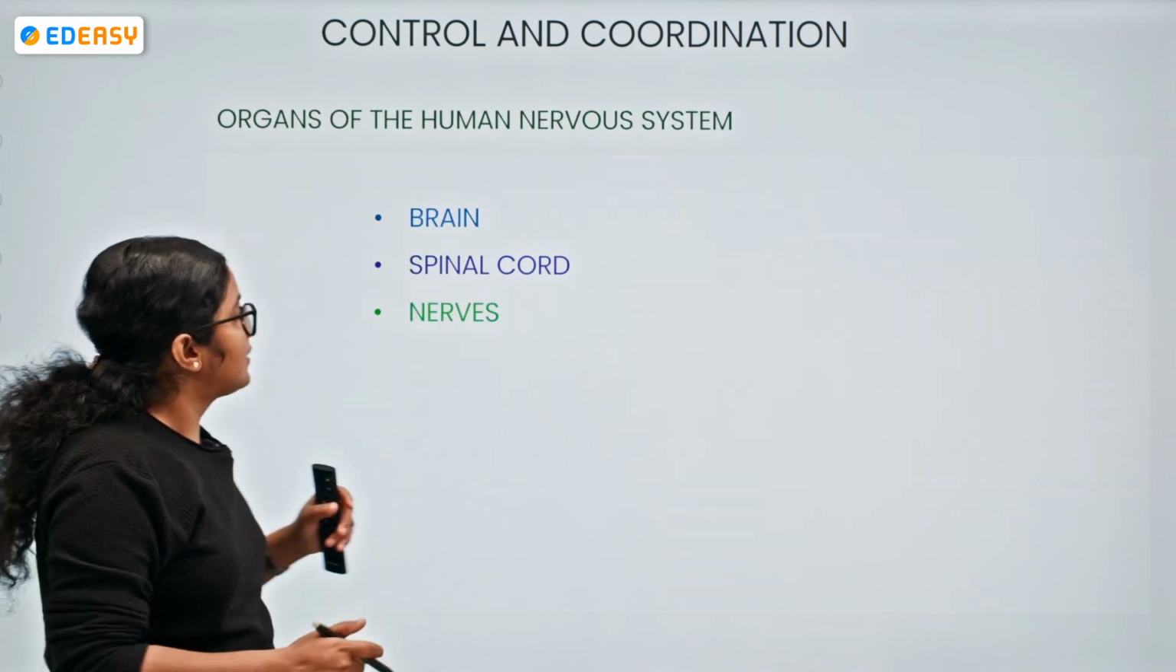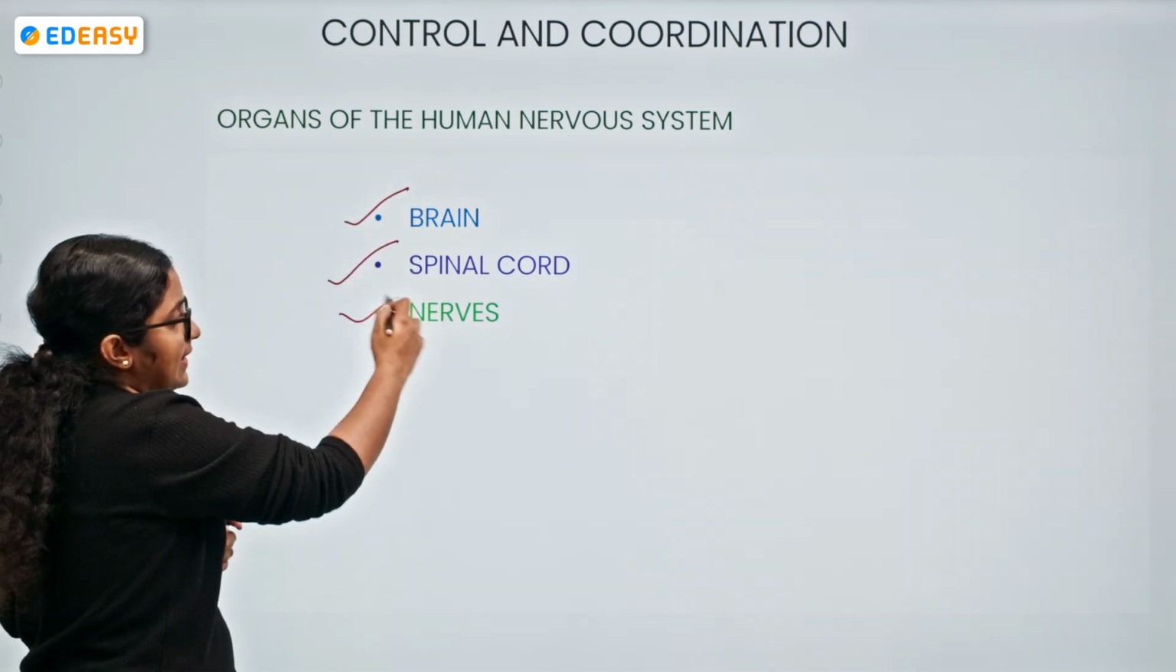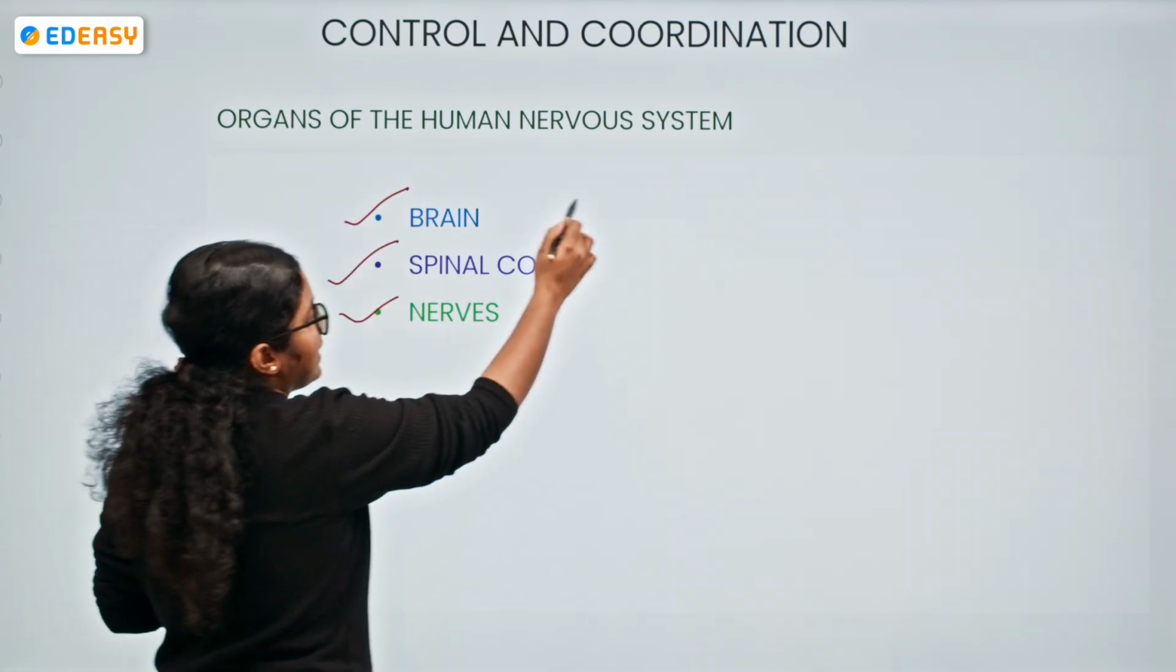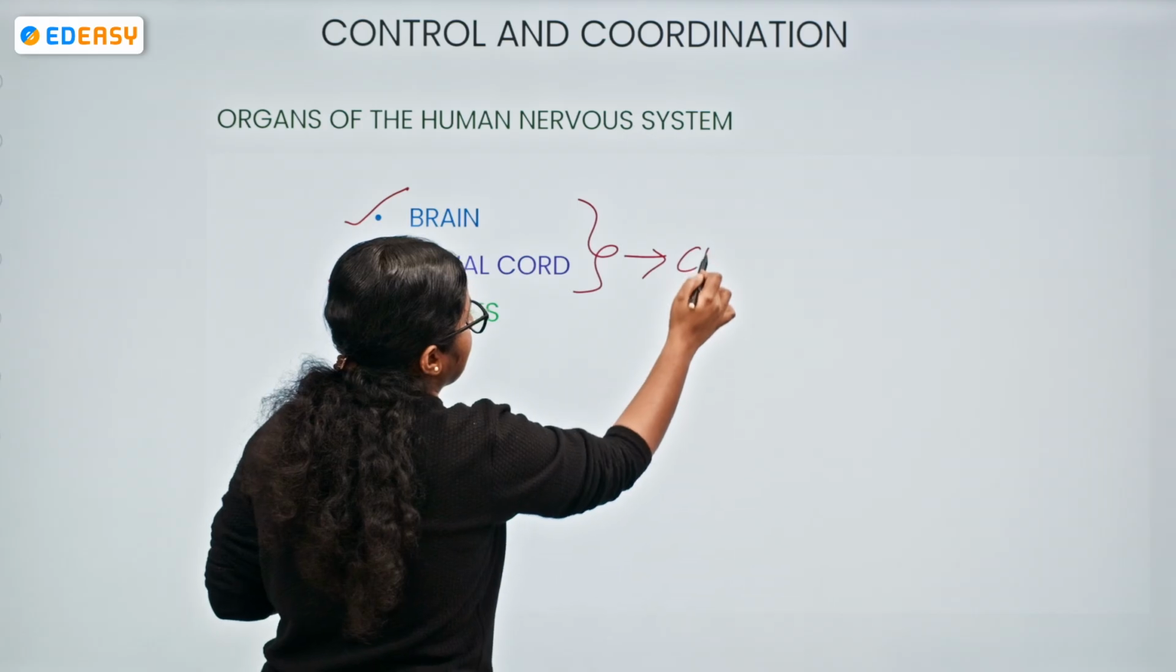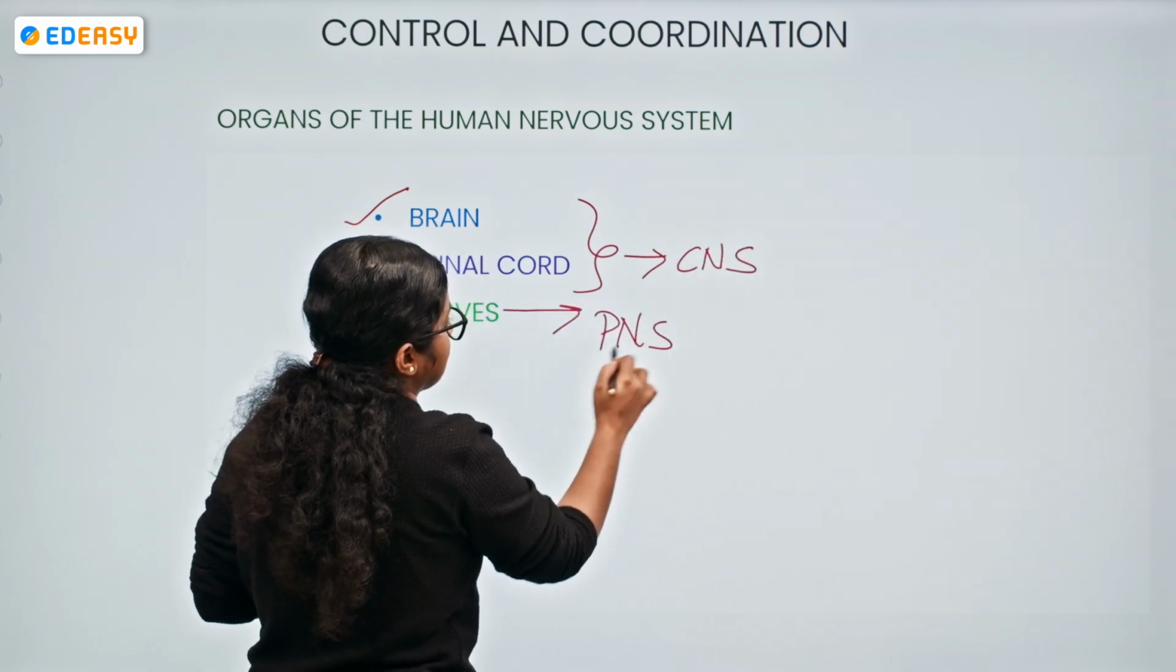Coming to the organs, the human nervous system comprises the brain, spinal cord, and nerves. Remember, the brain and the spinal cord both come under the CNS, and the nerves come under the PNS.